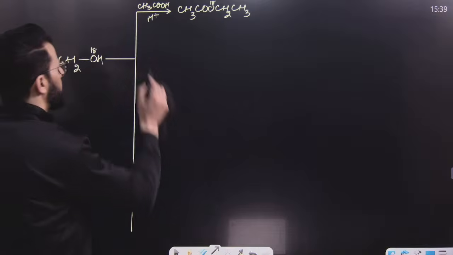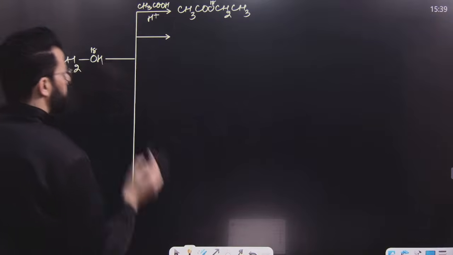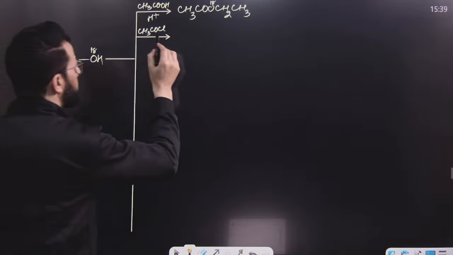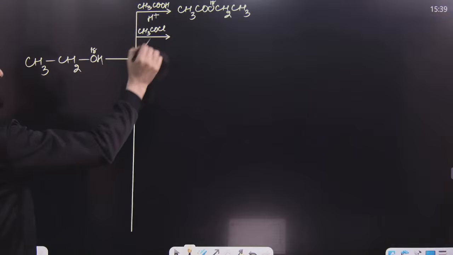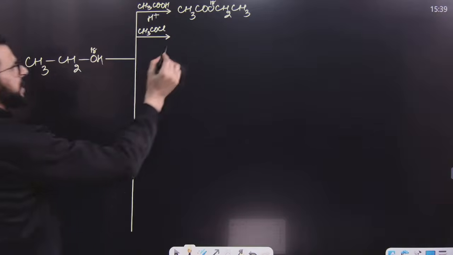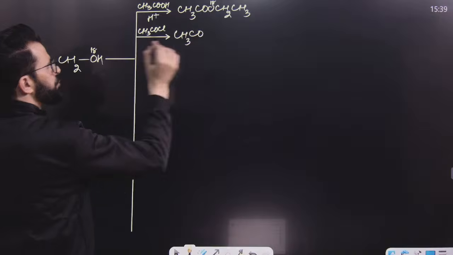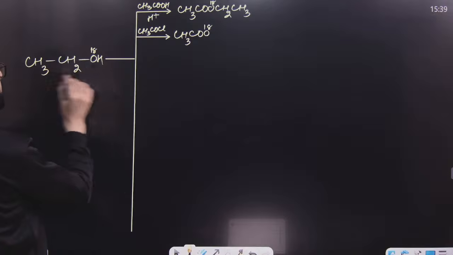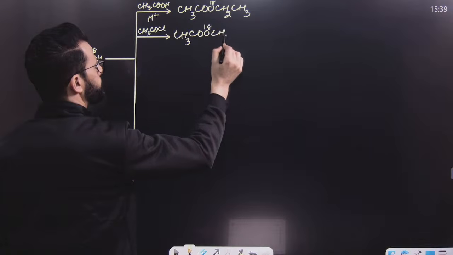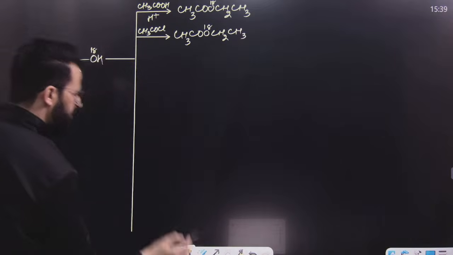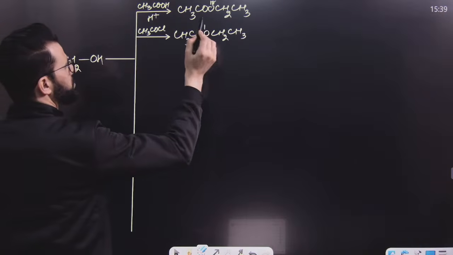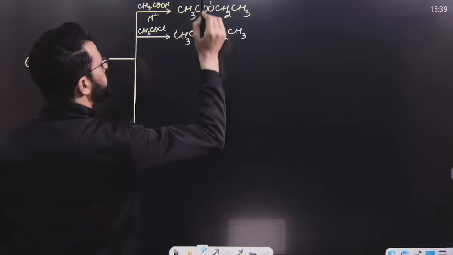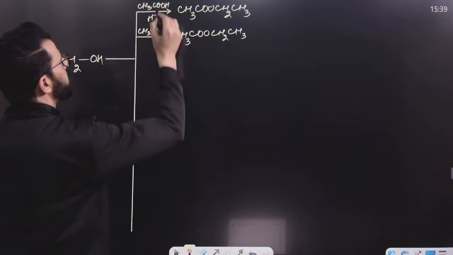After this, if this is treated with, say for example, acetyl chloride, then what will happen? Once again, this H will be replaced by this acetyl group. That means acetylation of alcohol will take place. So I can write down this once again, CH3CO, and instead of this H, it is O, obviously 18, and after that, it will be CH2CH3. Now, let me erase this 18 over here, and let me write 18 in this.